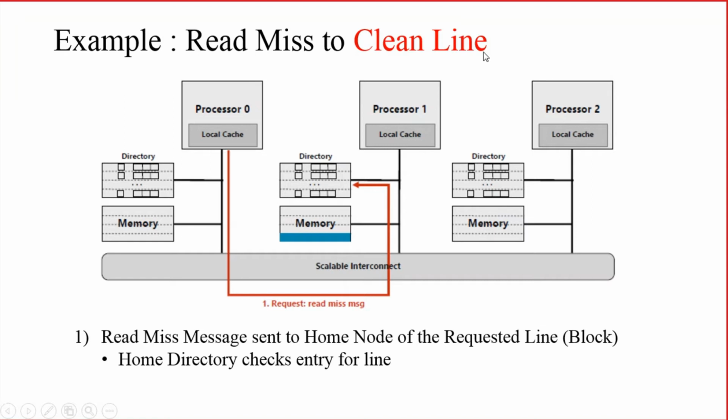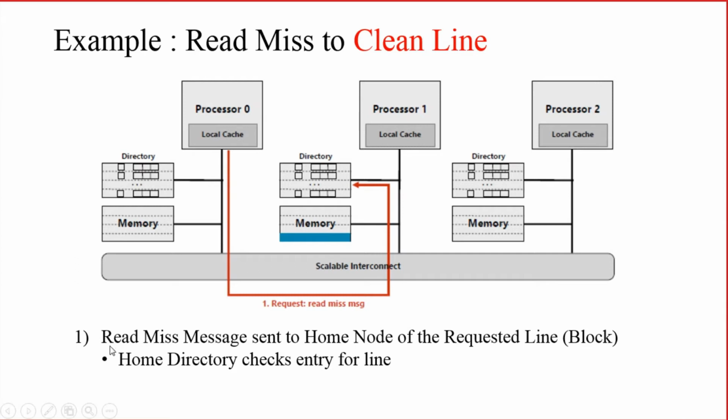So what do you mean by clean line or clean block? Clean line means that block of memory is containing valid data. That means it is not dirty. So clean block means it is a block of memory containing valid data. That means it is not at all dirty. So what will be the dirty bit? Dirty bit will be cleared.